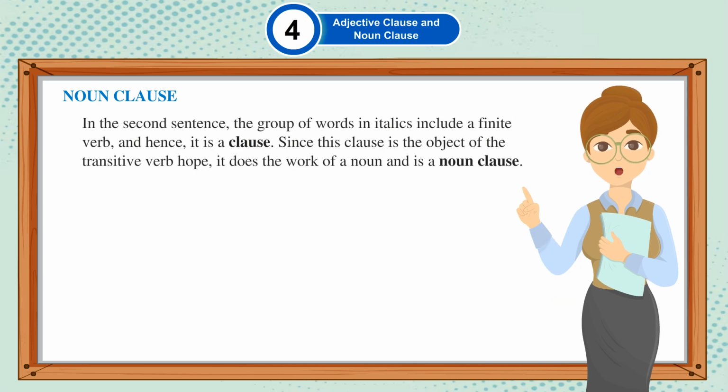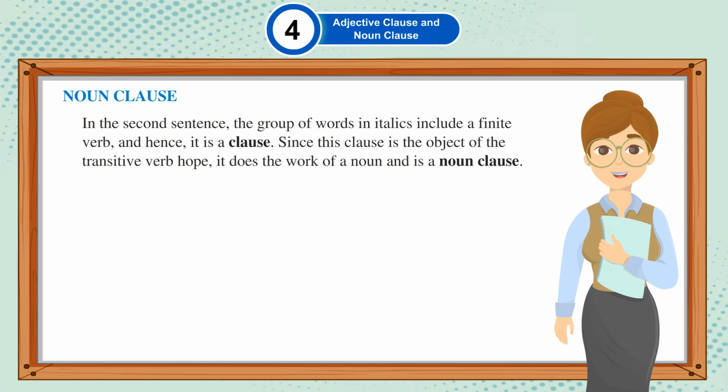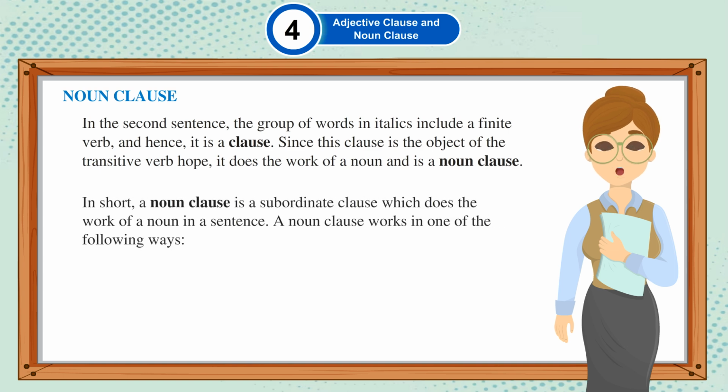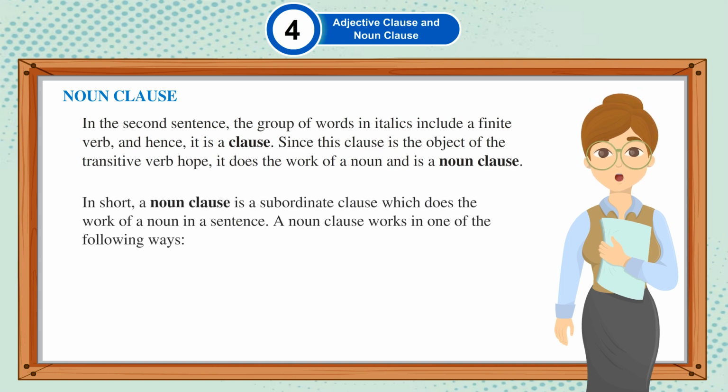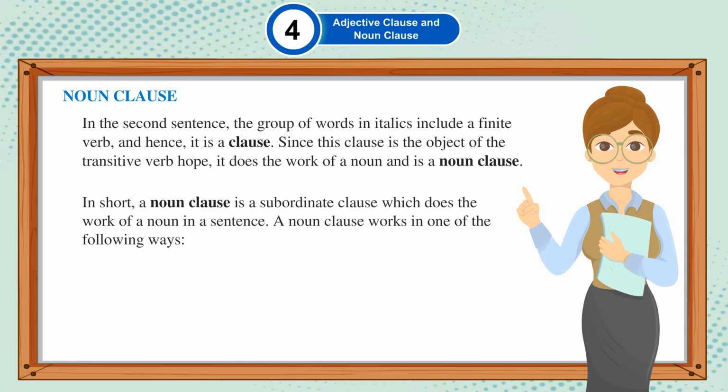In the second sentence, the group of words in italics include a finite verb, and hence it is a clause. Since this clause is the object of the transitive verb hope, it does the work of a noun and is a noun clause.